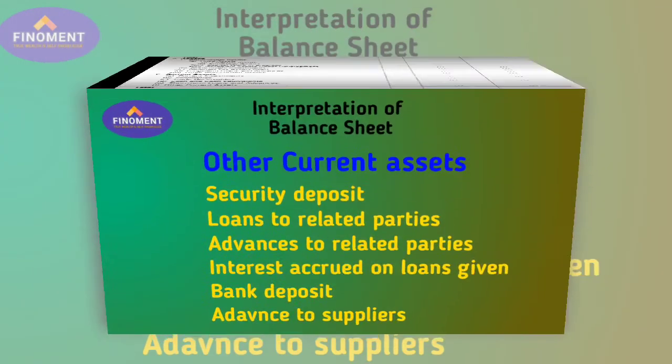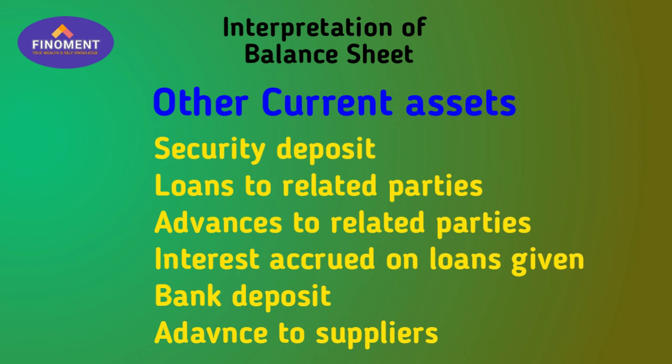Other current asset means the company has given a security deposit for its rental office, and that security deposit has to be shown here. If the company has given a loan to its related party like subsidiary, directors, etc., that has to be shown here. If the company has given any advances to related members, wives, sons, etc., then the advance given to them is to be shown here. Then interest which the company earns from these loans and advances, which has not actually been received but has accrued, has to be shown as interest accrued in other current asset.